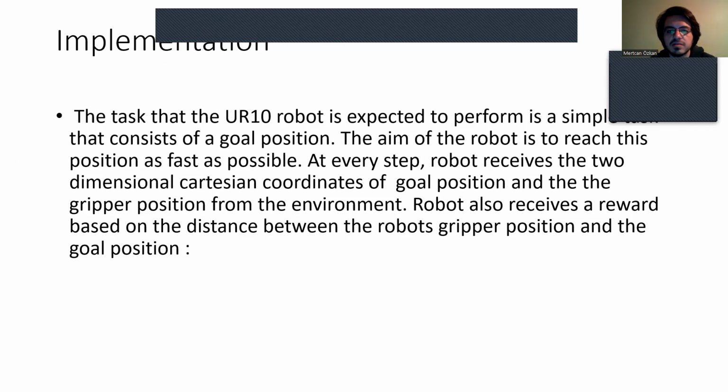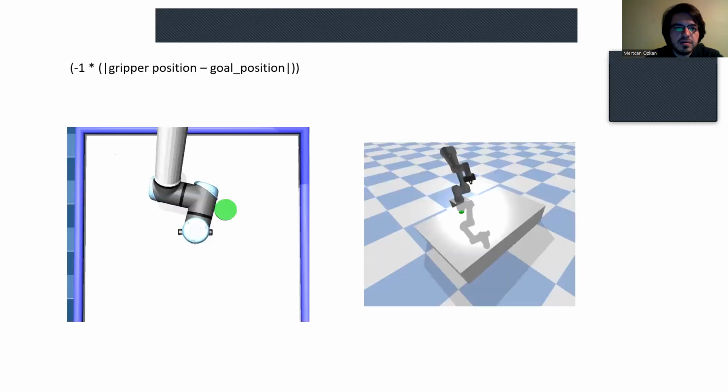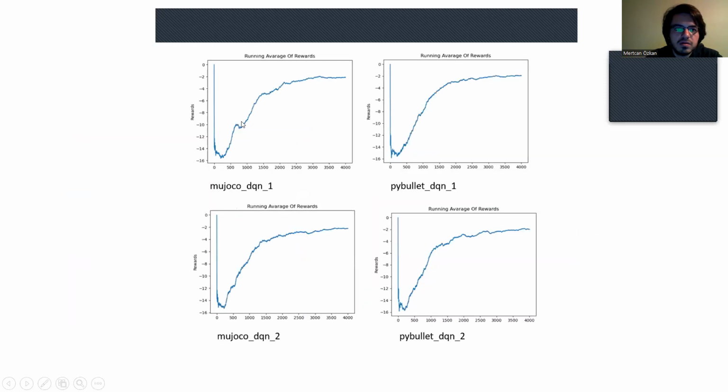There's a goal position in the environment, and the objective of the robot is to reach this goal position as fast as possible. In every step, the robot receives the rewards from the environment, the goal position of the environment, and the gripper position, the position of itself, basically. So the reward function was designed like this. The distance between the gripper position and the goal position is multiplied with -1, and this is given to the robot as a reward.